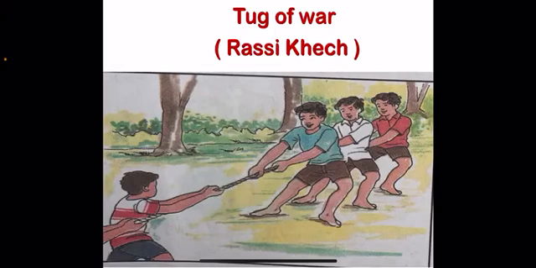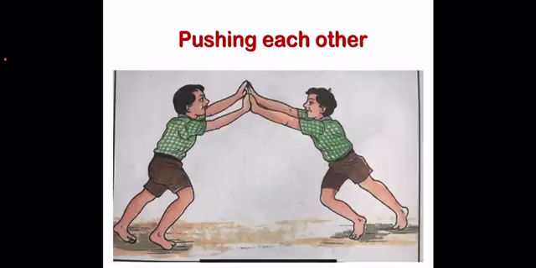Our next type is strength of limbs. That means games that strengthen our limbs. Tug of war. That is also called Rassi Kheech. In this game, there are two teams and they pull the rope to win the race. So this game strengthens our limbs, that is arms. Pushing each other. Pushing each other is another game that strengthens our limbs.